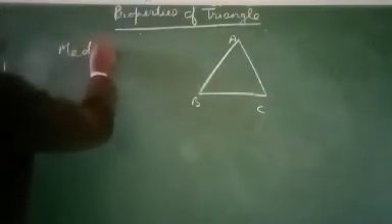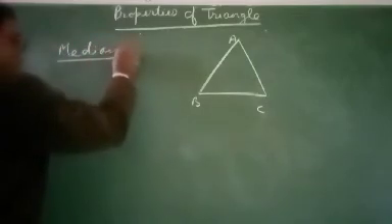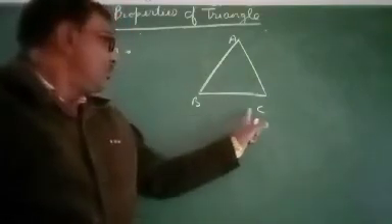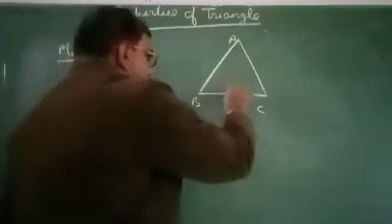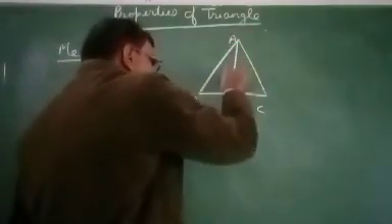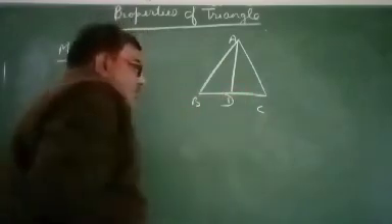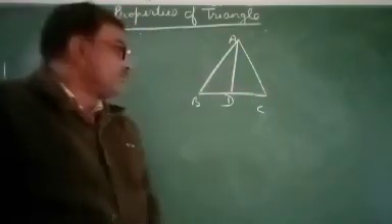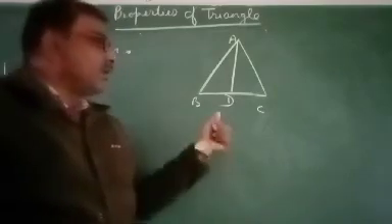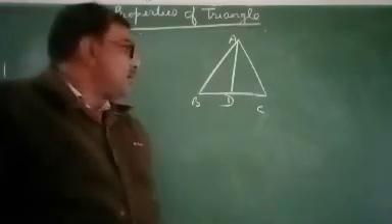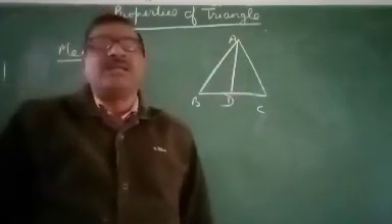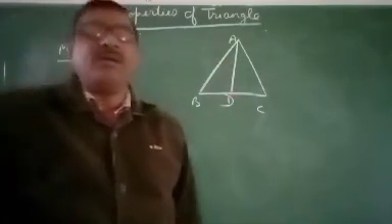What is median of a triangle? If you take midpoint of BC as D and join AD, then AD is called median of a triangle. It means median of triangle is a line that joins any vertex to the midpoint of the opposite side.